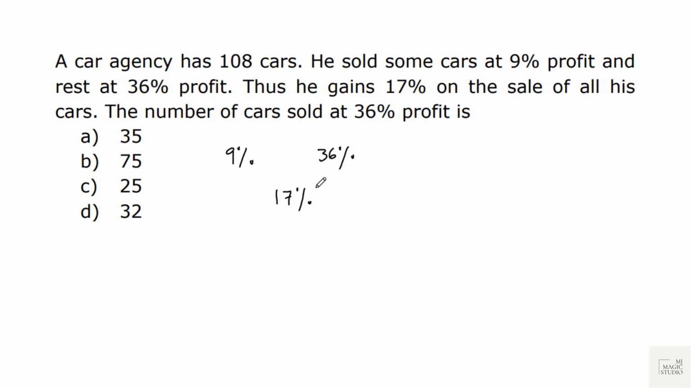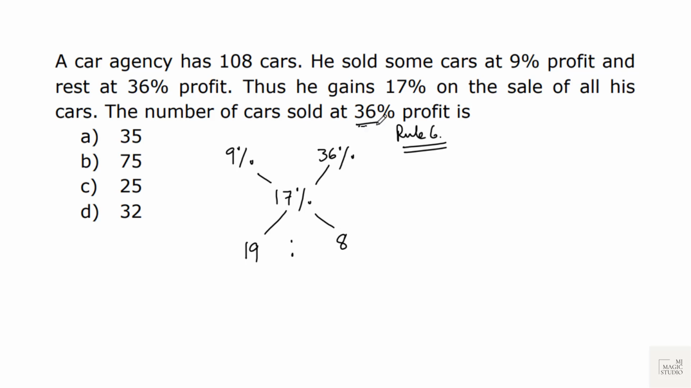I'm straight away using rule 6, the butterfly diagram, to solve these kinds of questions. Now, if we set this up and find the ratio, this will give us the ratio of the number of cars sold at 9% profit and 36% profit respectively. 17 minus 9 is 8, and 36 minus 17 is 19. That means the ratio in which these cars are sold is 19:8.